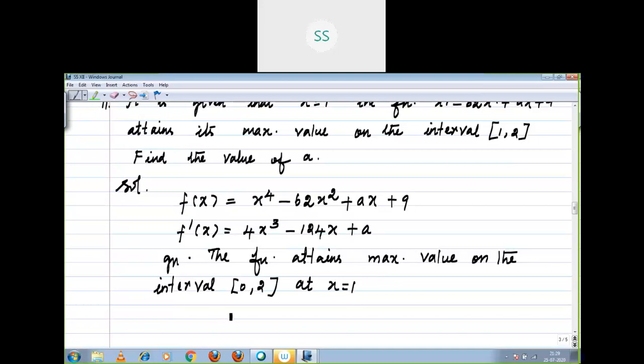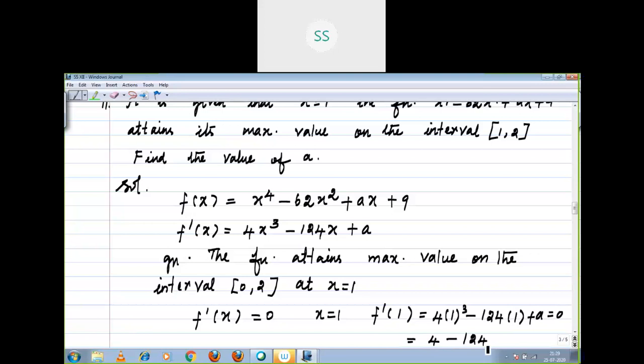It is given in your question. So the next step you have to equate with 0, I said, right? f dash of x equal to 0. Here the x value is 1. f dash of 1 equal to 4 into 1 cube minus 124 into 1 plus a equal to 0. This is equal to 4 minus 124 plus a equal to 0, right?